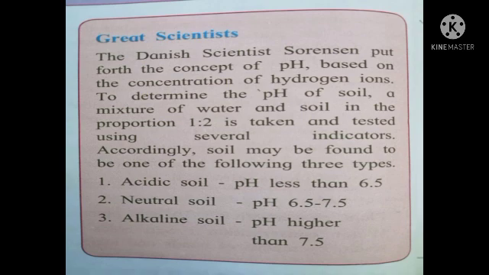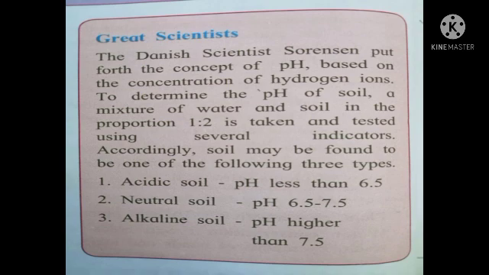Now let's see who put forth the concept of pH in soil. It was a great scientist, the Danish scientist Sorensen, who put forth the concept of pH based on the concentration of hydrogen ions. To determine the pH of soil, a mixture of water and soil in the proportion 1:2 is taken and tested using several indicators.